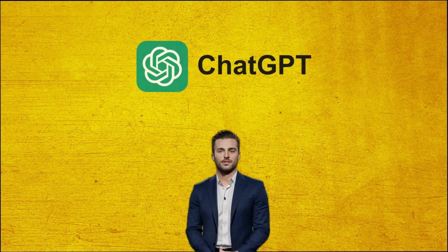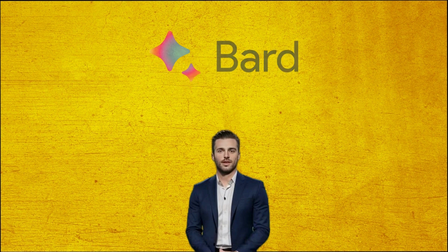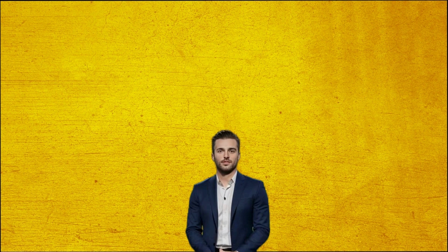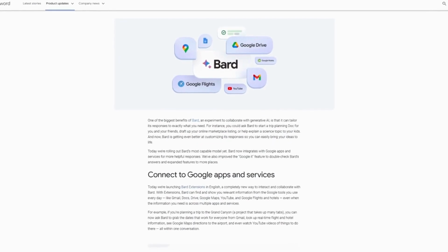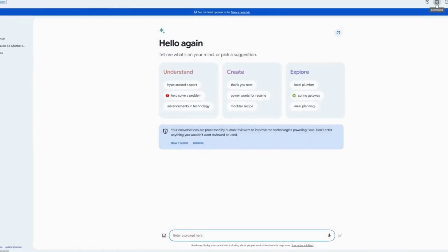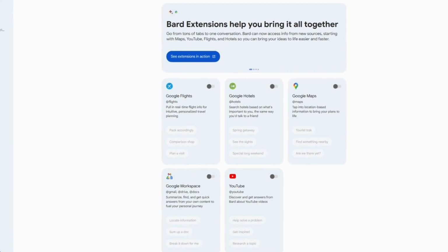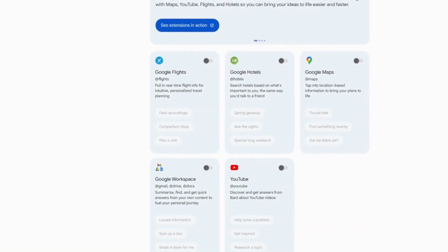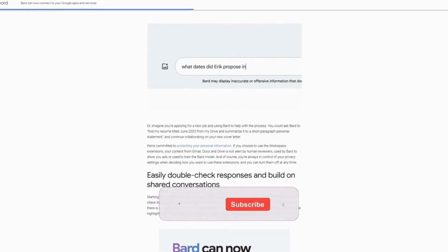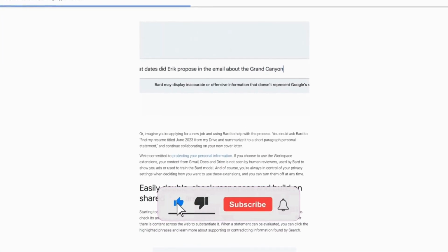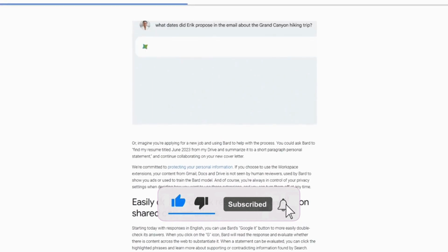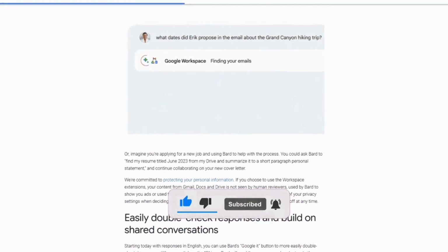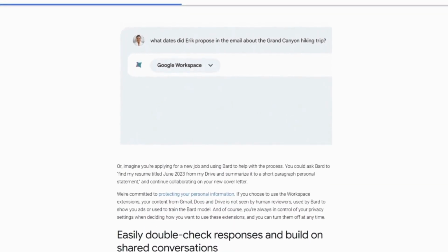Similar to ChatGPT, Bard has several advantageous features not found on other generative AI platforms. For instance, Bard integrates with Google apps and services like Gmail, Docs, Drive, Google Maps, YouTube, Google Flights, and Google Hotels. Based on Google's presentation, just mentioning a Google app or service in the prompt instructs Bard to generate a response using the specified app or service as its resource.